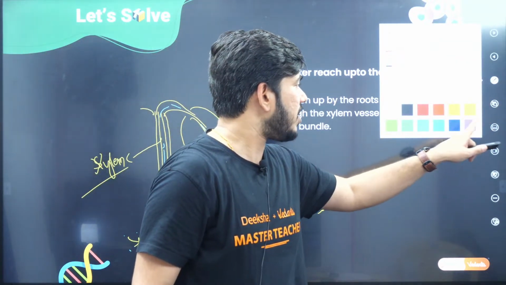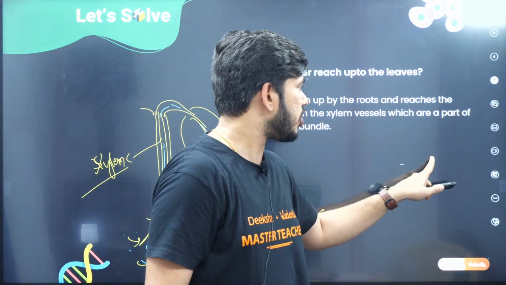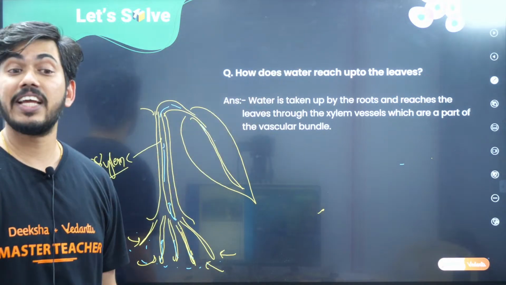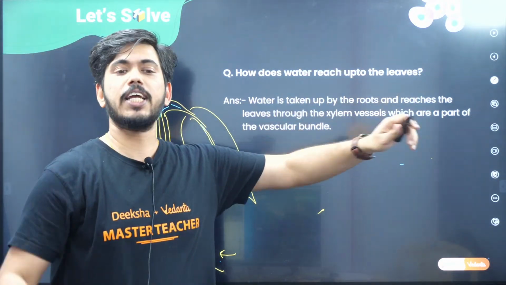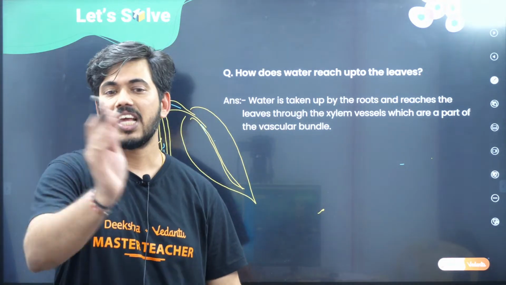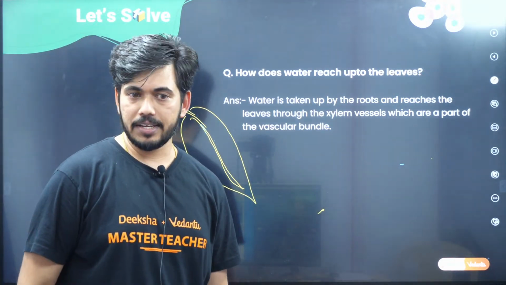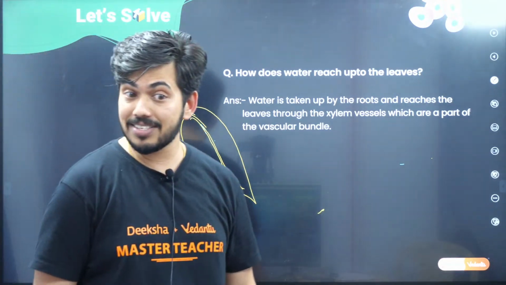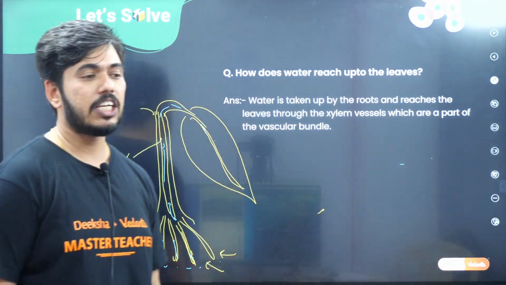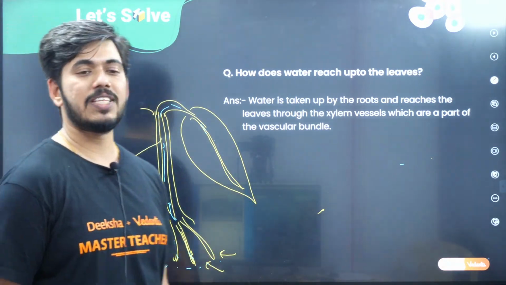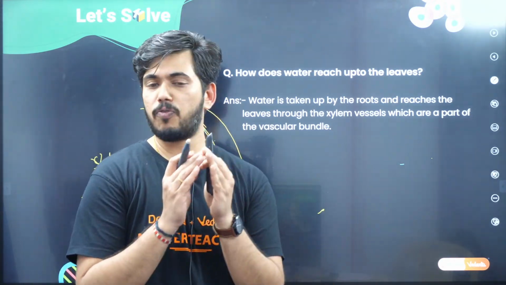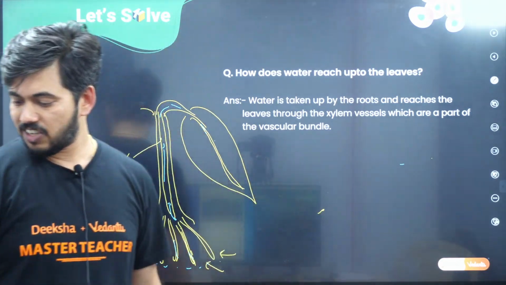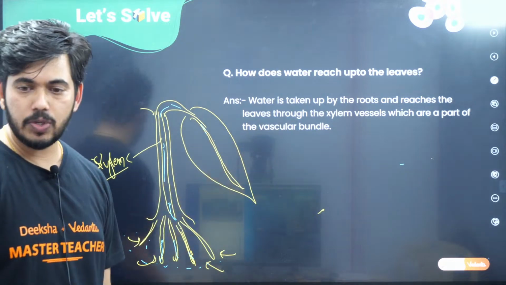One more possible question, children, can be asked here. They have asked how water reaches the leaf. Now one more question they can ask: from the leaf, during photosynthesis, whatever glucose is produced, how will it move to the different parts of the plant? If that question comes, then you are supposed to answer phloem, right? So I think you are very clear about the function of the xylem and the function of the phloem. These two are very important for the transport of water and food. Very good. Now I think you have understood the answer for this.